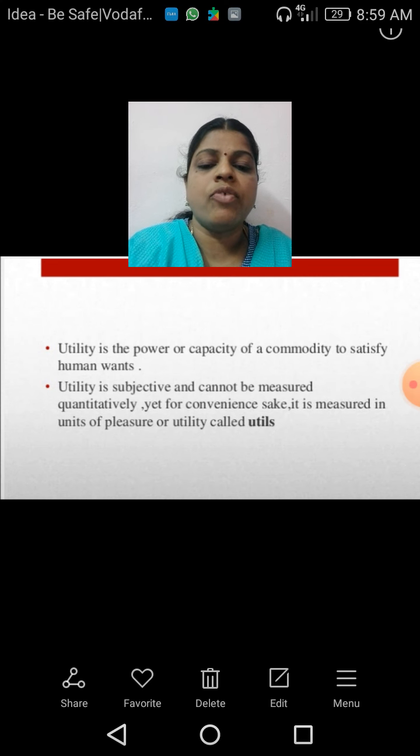But for our convenience, as for other measurements, here also one unit is there to measure the utility, which is called utils. So, this is the common measurement for measuring the utility.